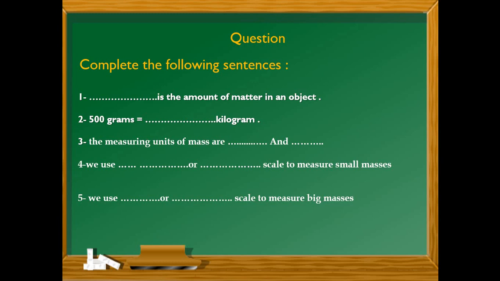Number 3: The measuring units of mass are space and space. Number 4: We use space or space scale to measure small masses. And sentence number 5: We use space and space scale to measure big masses.